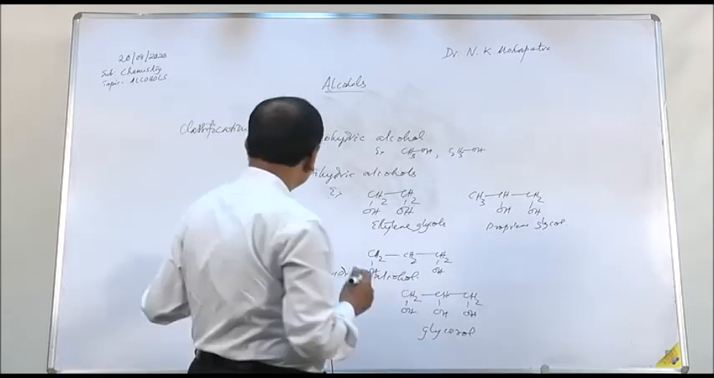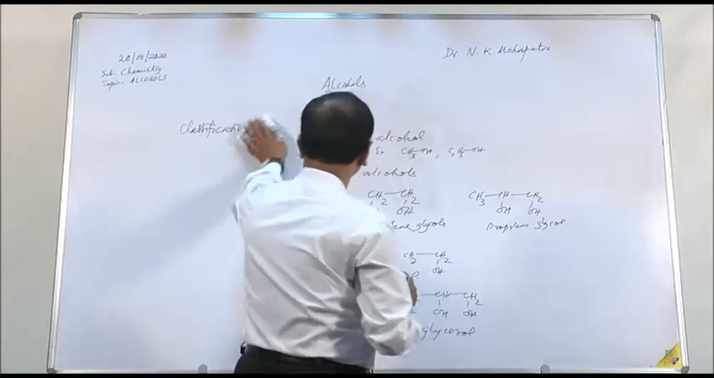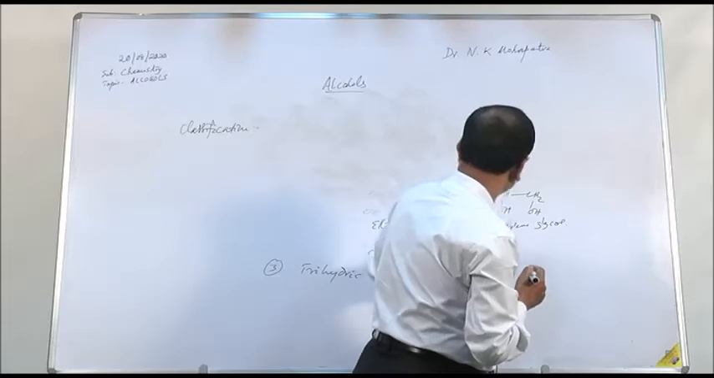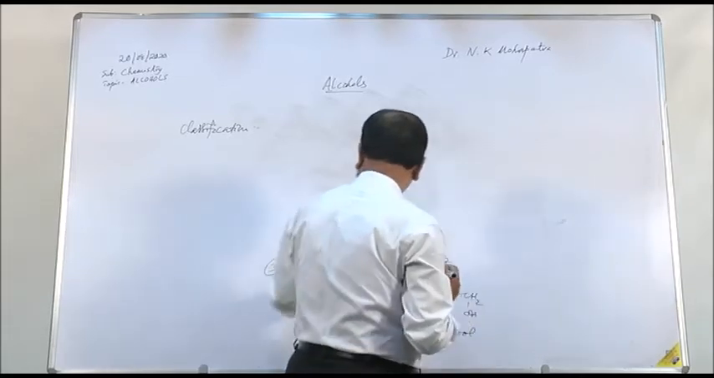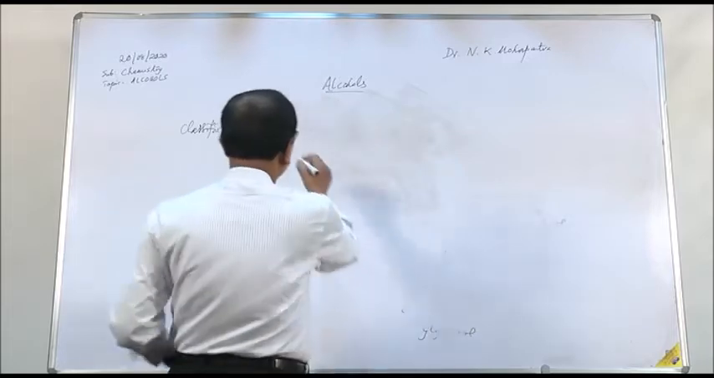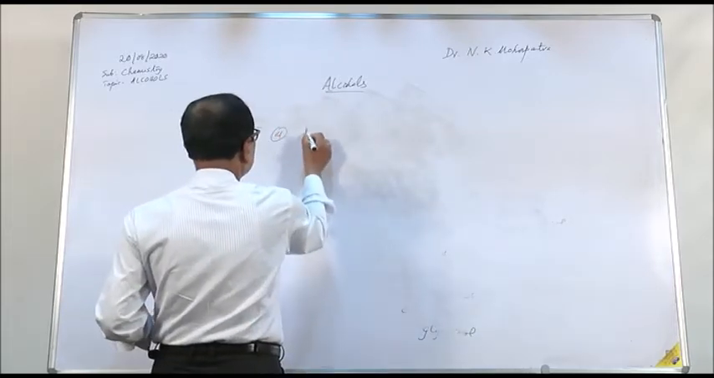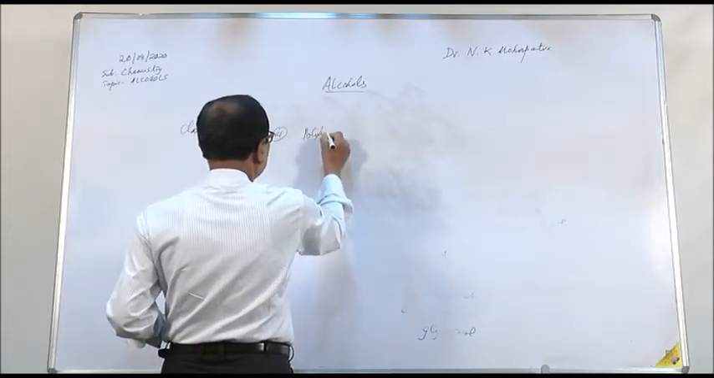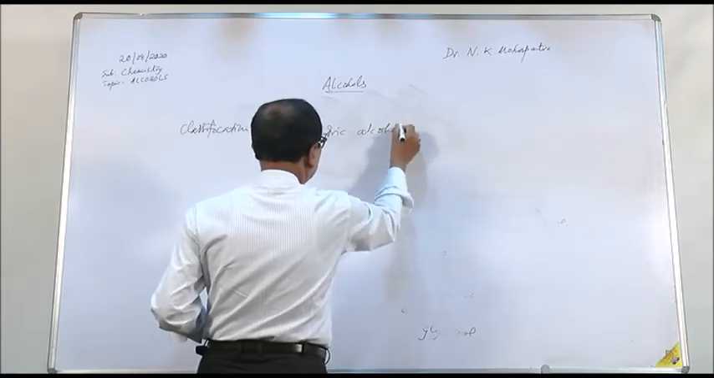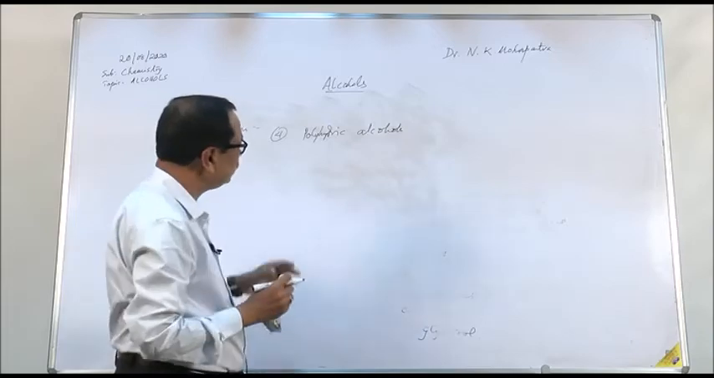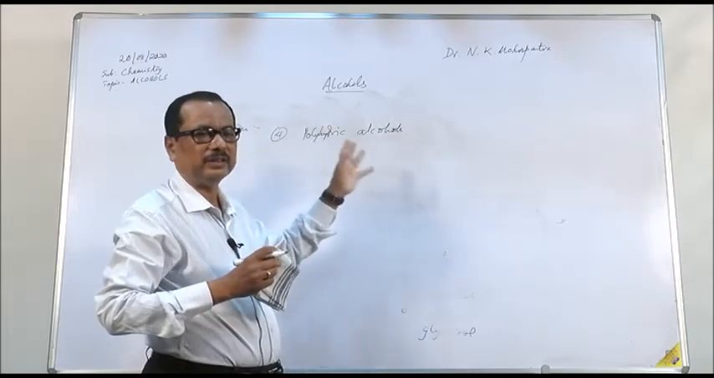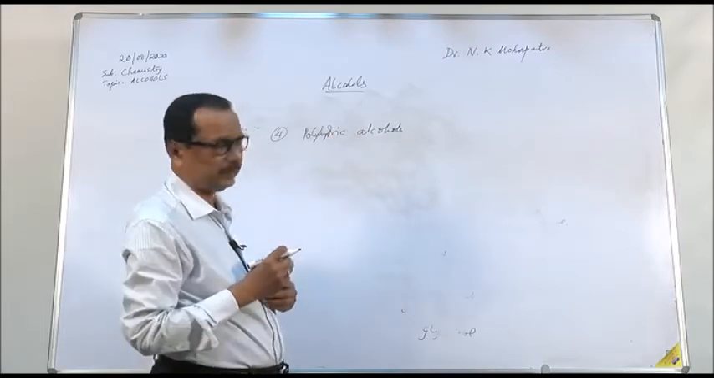Also we have another category of alcohol which is called polyhydric alcohol. Polyhydric, as the name suggests, means the alcohol contains more than one OH group. Polyhydric alcohols are those alcohols where more than three OH groups are present on three different carbon atoms or four different carbon atoms.